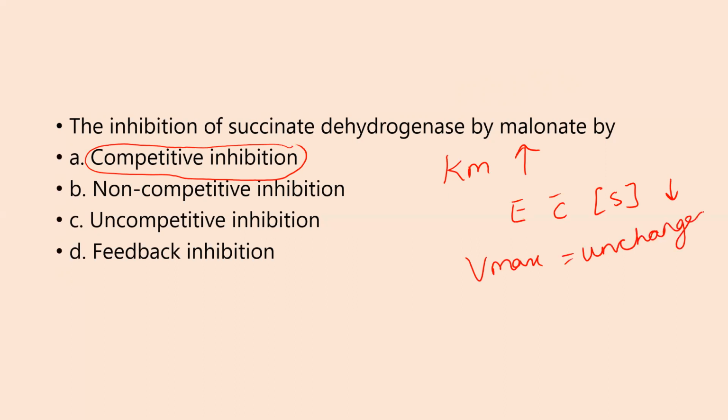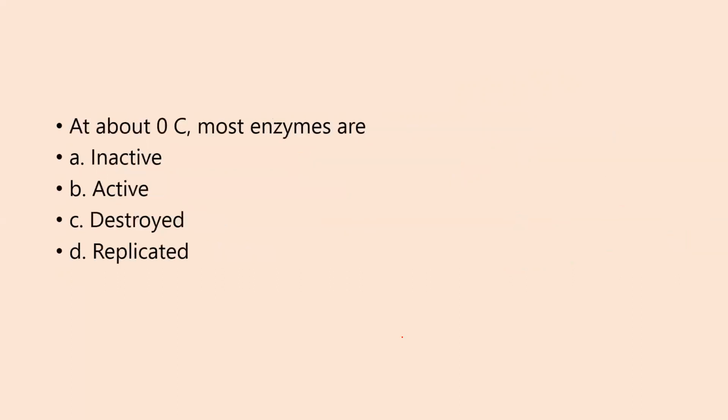This is a very frequently asked question in the exam. So the answer is simple, it would be competitive inhibition. In non-competitive inhibition, Km is the same and Vmax decreases. In uncompetitive, both decrease, and feedback is altogether a different kind of inhibition. So the answer is A. Moving on to the next question.